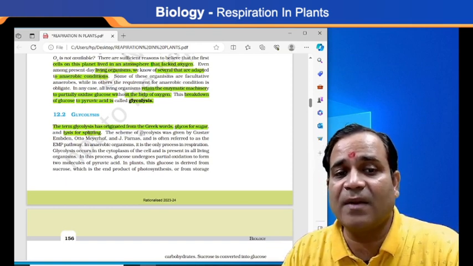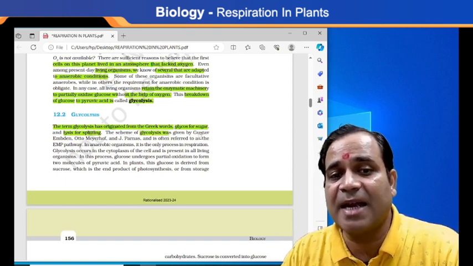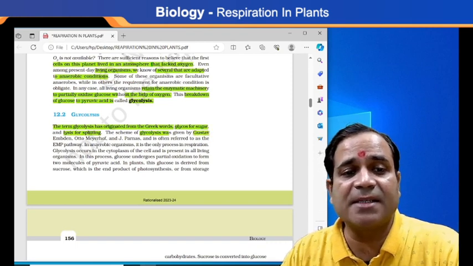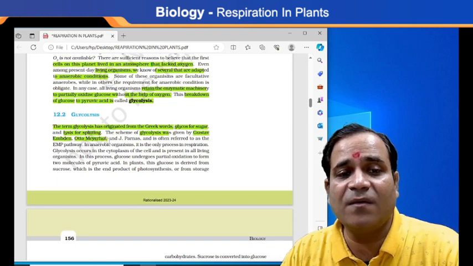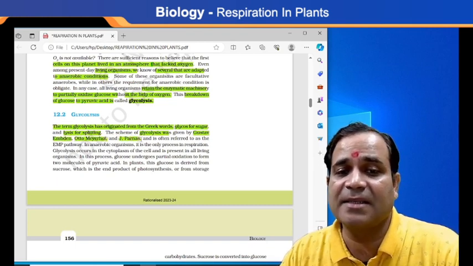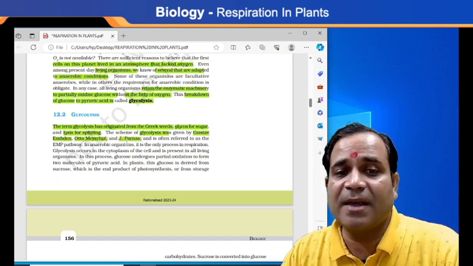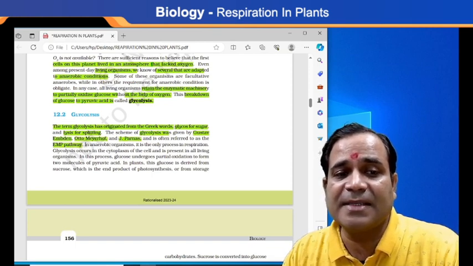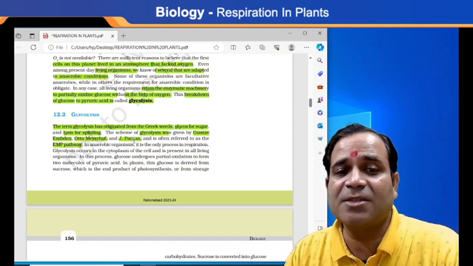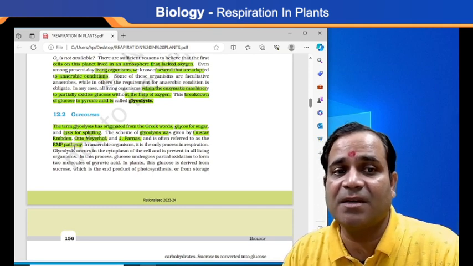This scheme of glycolysis was given by the scientists Gustav Embden, Otto Meyerhof and J. Parnas. That's why it is often referred to as the EMP pathway.